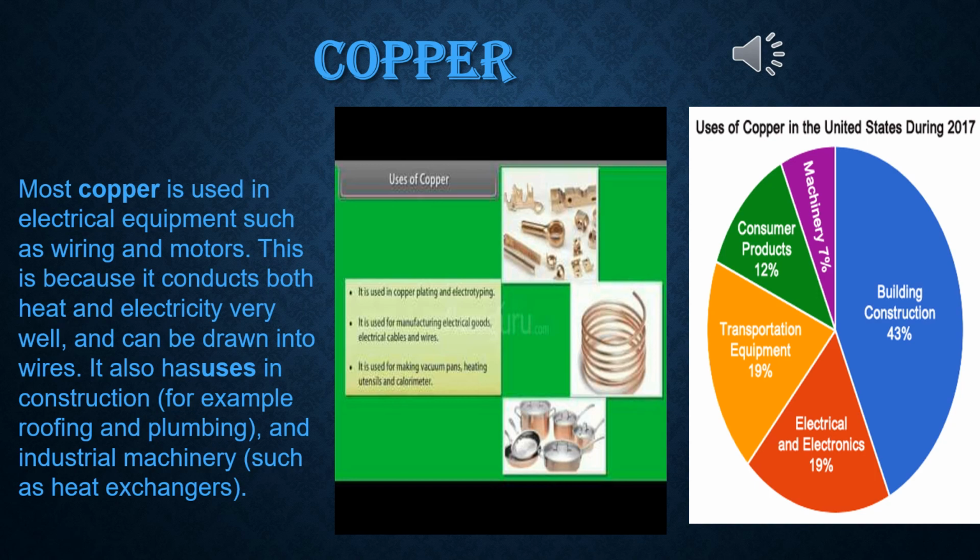In diagram, you can see the various products which have been made by copper. And in another diagram, uses of copper in the United States during 2017, they have given a pie chart. So you can understand copper is a very well used metal.